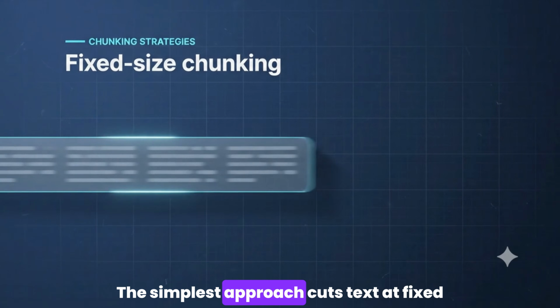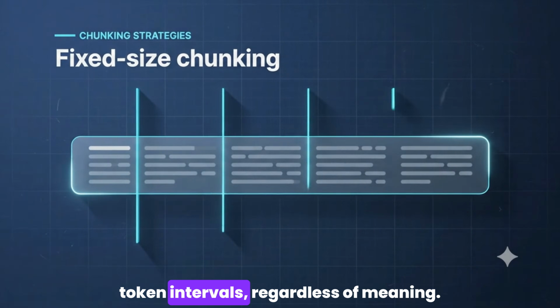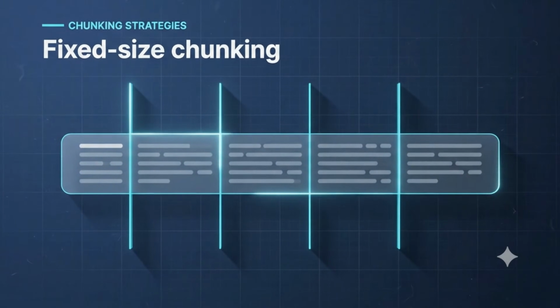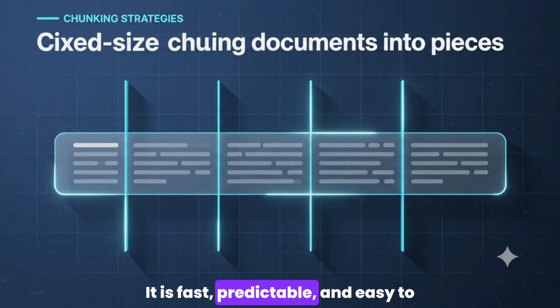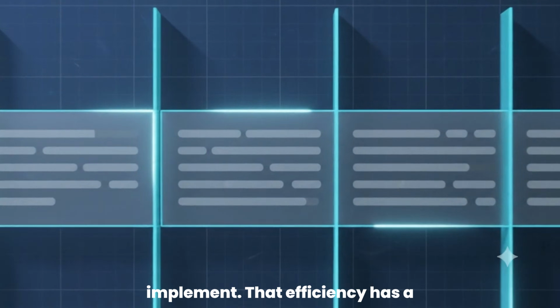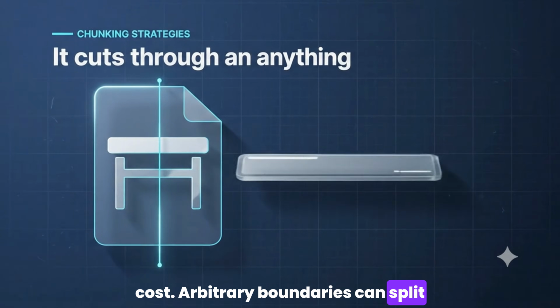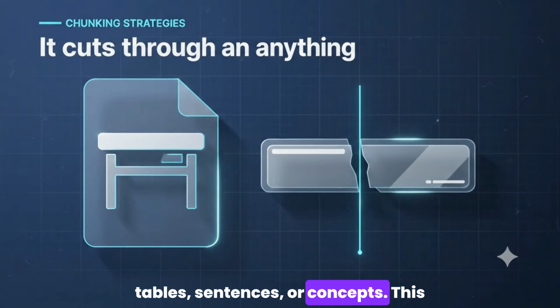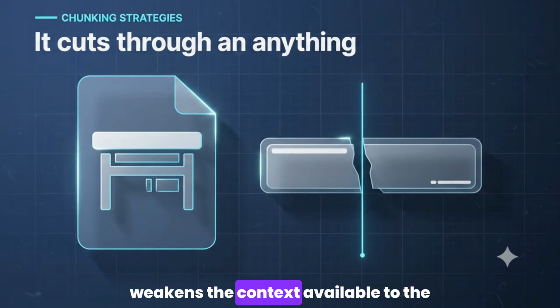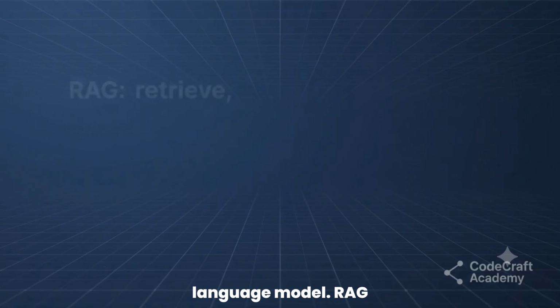The simplest approach cuts text at fixed token intervals, regardless of meaning. It is fast, predictable, and easy to implement. That efficiency has a cost. Arbitrary boundaries can split tables, sentences, or concepts. This weakens the context available to the language model.